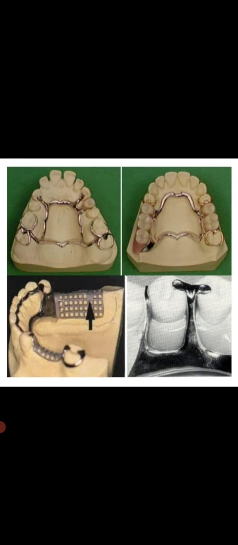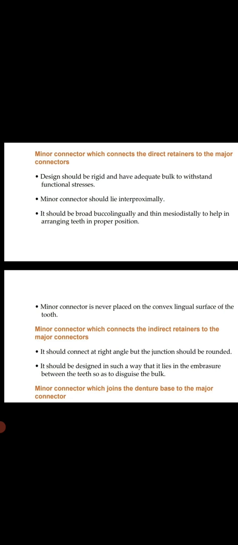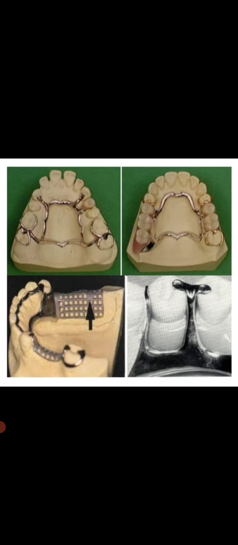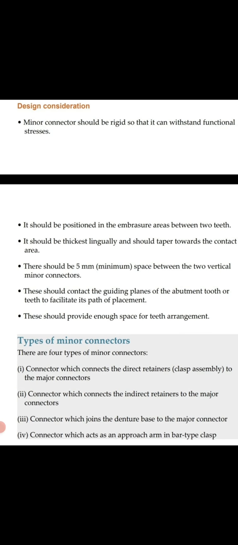Now look at this diagram. Here, the minor connector connects the major connector with the direct retainer, which is present on the buccal side, and the indirect retainer, which is present on the lingual side of teeth, and with the denture base, which has teeth, highlighted by a dark arrow, and it also acts as an approaching arm in bar type clasp. This is all about it. Now come to the detail.